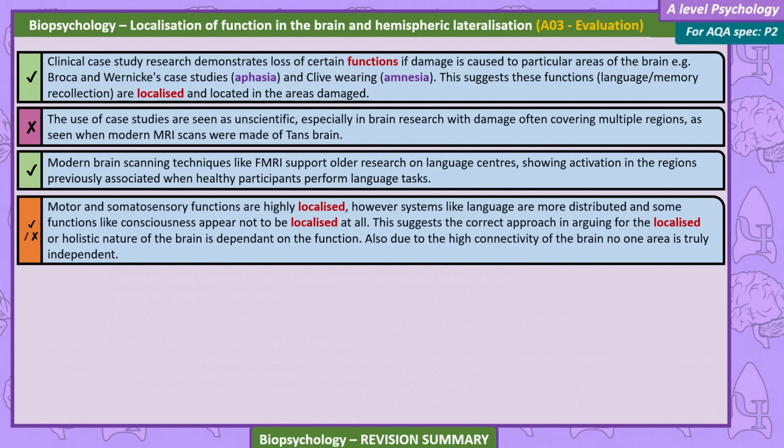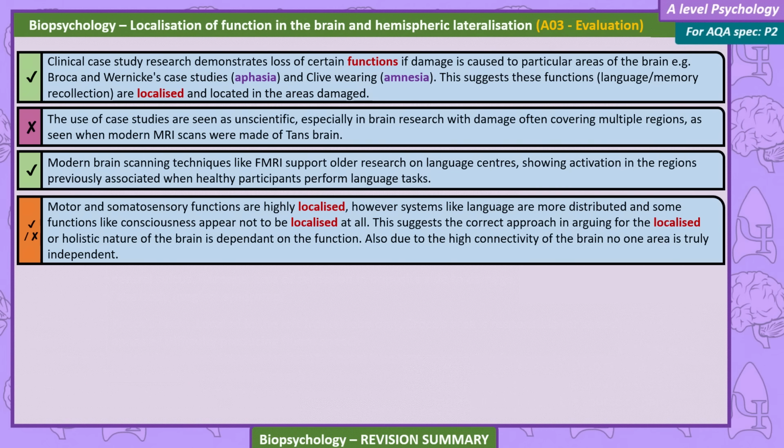For example, Broca and Wernicke's case studies, aphasia, and Clive Waring, amnesia. This suggests these functions, like language and memory recollection, are localized and located in the areas damaged. The use of case studies is seen as unscientific, especially in brain research, with damage often covering multiple regions, as seen when modern MRI scans were made of Tan's